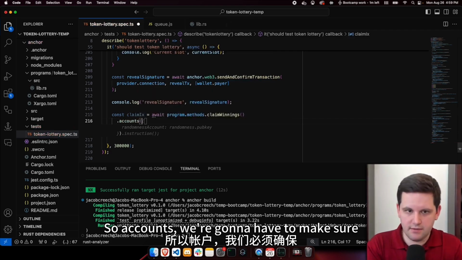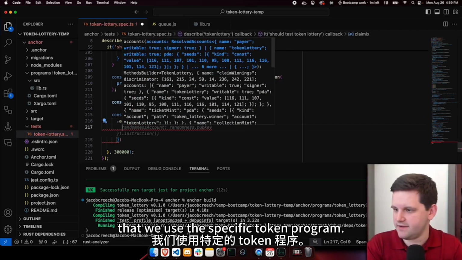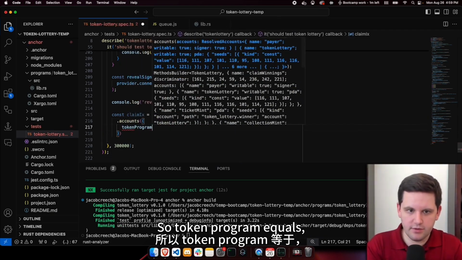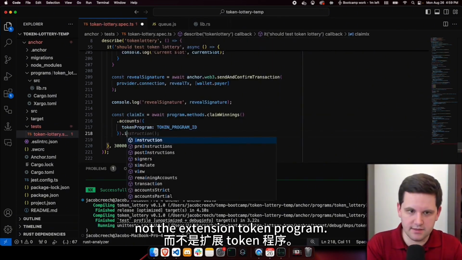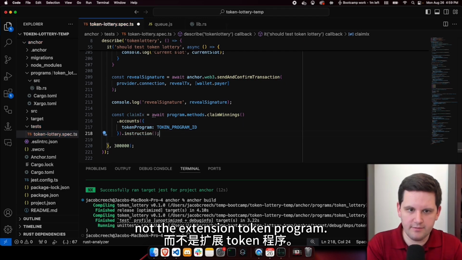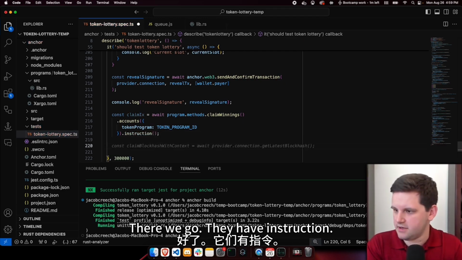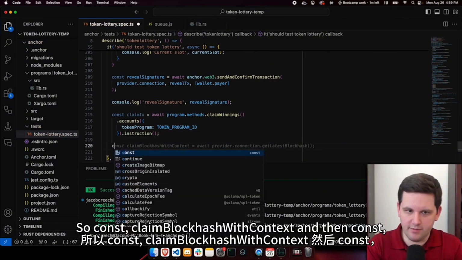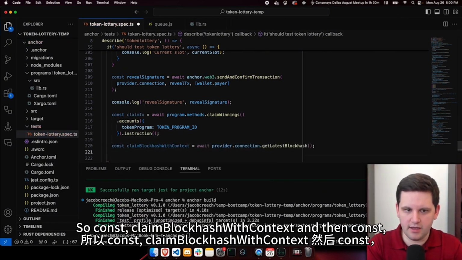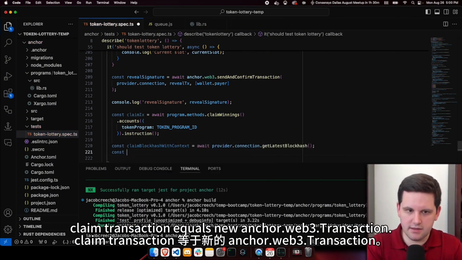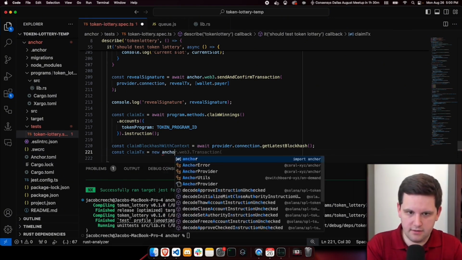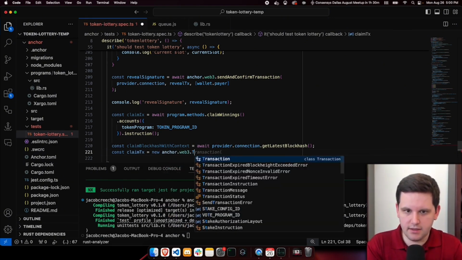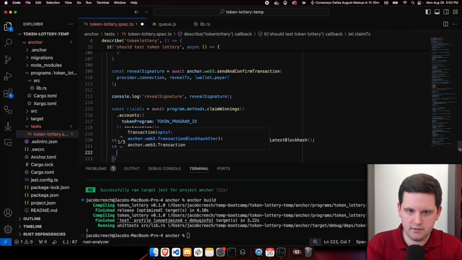So accounts, we're going to have to make sure that we use the specific token program. So token program equals, we're going to just use the normal token program, not the extension token program. There we go. They have instruction. Now we have to do the same thing we've been doing. So const claim block hash with context, and then const claim transaction equals new anchor dot web3 dot transaction.